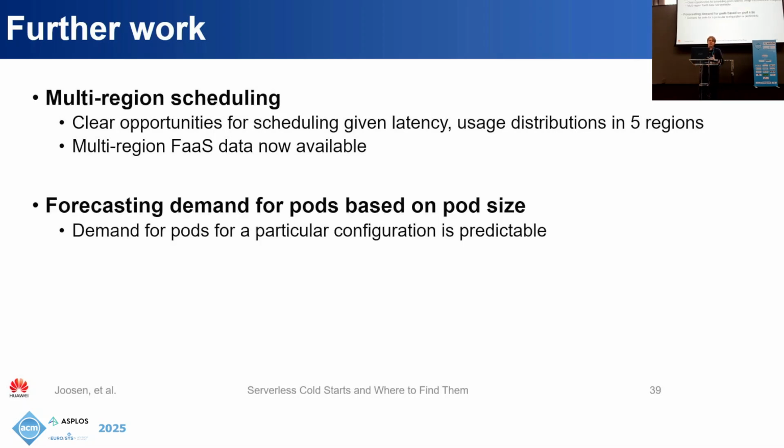Another thing that we've actually implemented and that has worked quite well is forecasting demands for pods based on pod size. Currently we only use pod size as a configuration for pre-warming, but this is quite an active area of research with us.